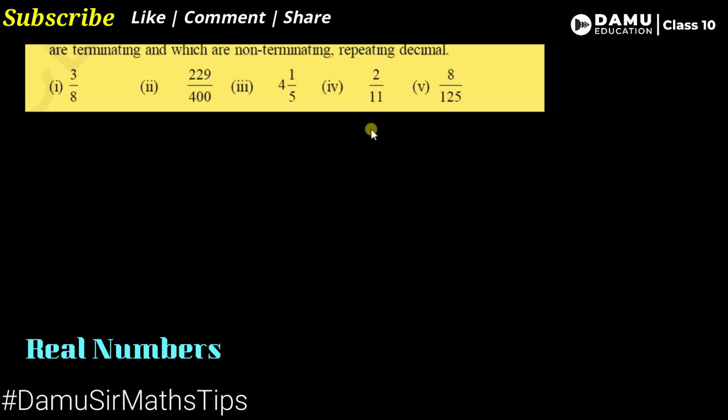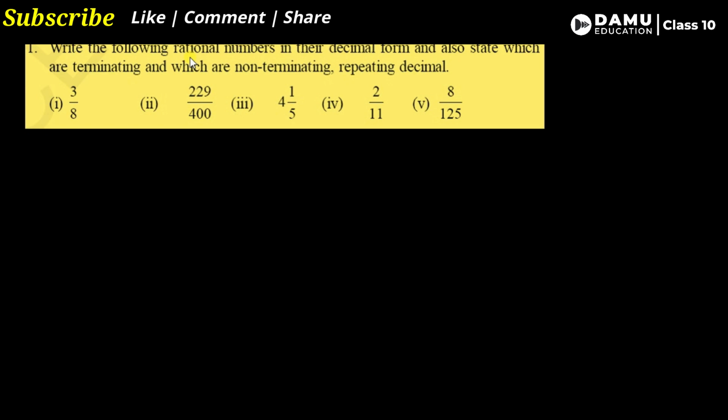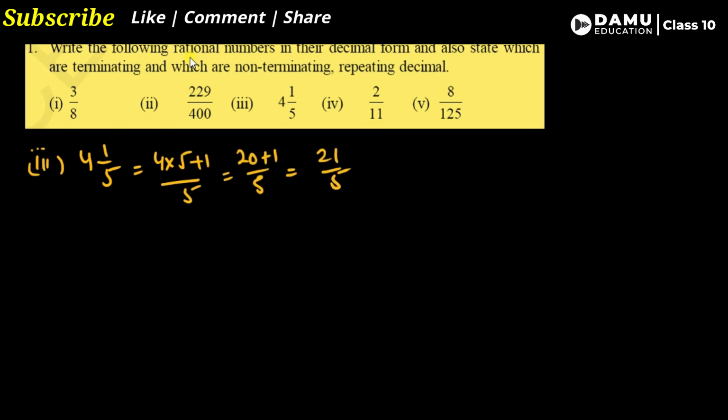Let's move on to the third one. The third one is given as a mixed fraction, and we have to convert it into an improper fraction. So 4 1 by 5 becomes 4 into 5 plus 1 by 5. 4 5s are 20, plus 1, by 5. This is 21 by 5. We get the improper fraction. So let's do this division, that is 21 divided by 5.